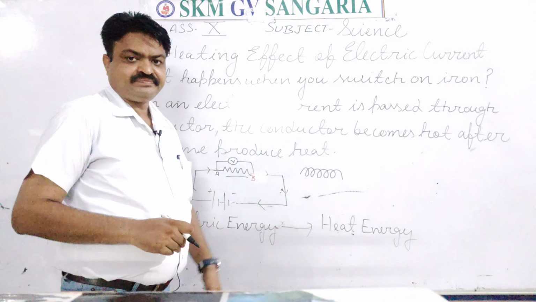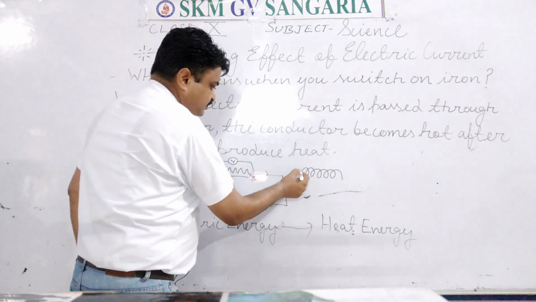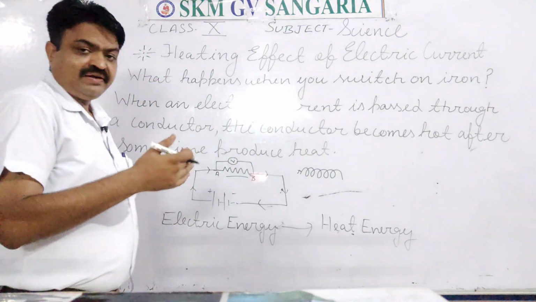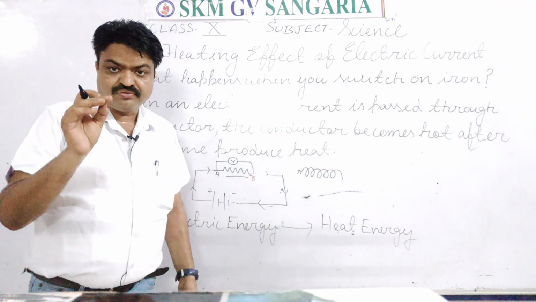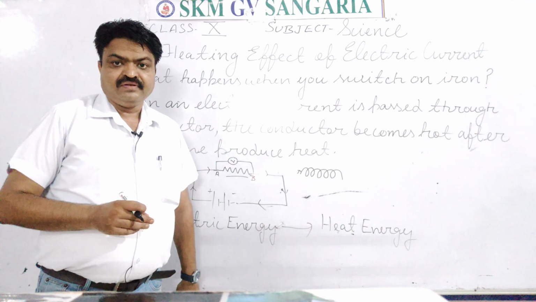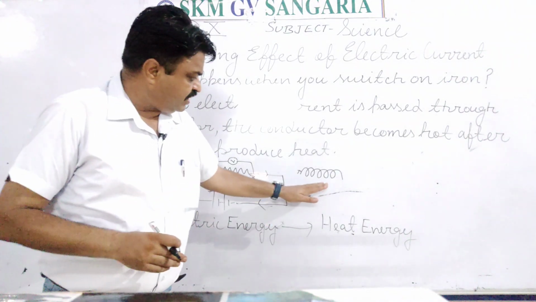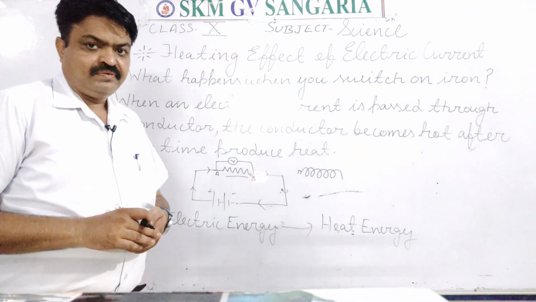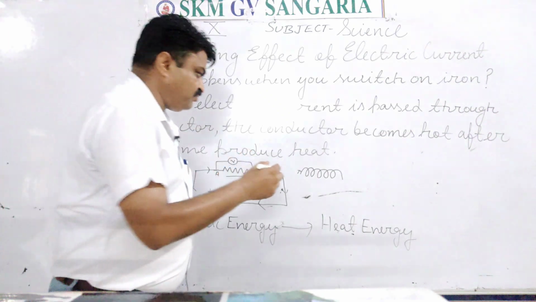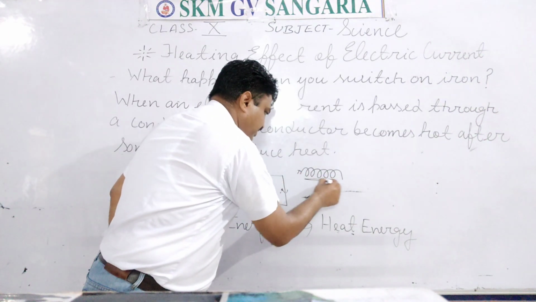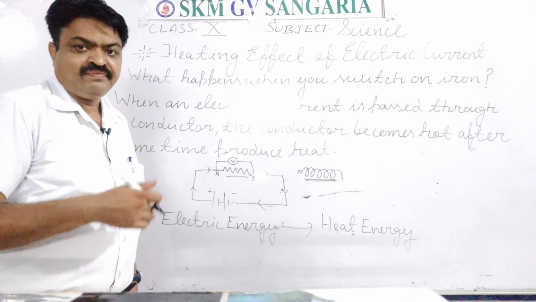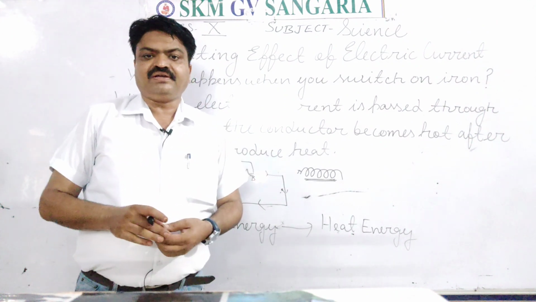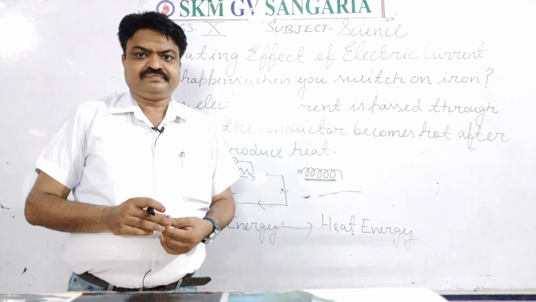When the current is passed through that wire, then the current faces obstacles due to the resistance, due to which the charges are stopped at that particular place, and due to the movement of the charges at a particular place, heat energy is generated, and this effect is known as the heating effect of electric current.